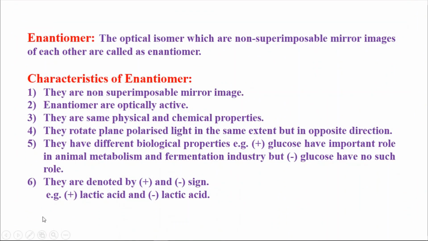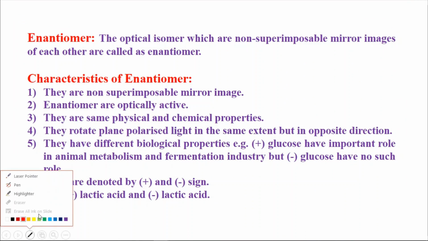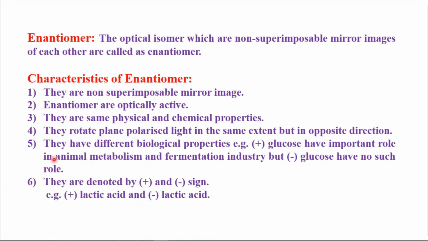So these are the points that we had learned in the last lecture, that is enantiomer. The definition of enantiomer is, it is the optical isomer which are non-superimposable mirror images of each other, that are called enantiomers. Enantiomers are nothing but optical isomers which are non-superimposable mirror images of each other, that we had learned in the last lecture.